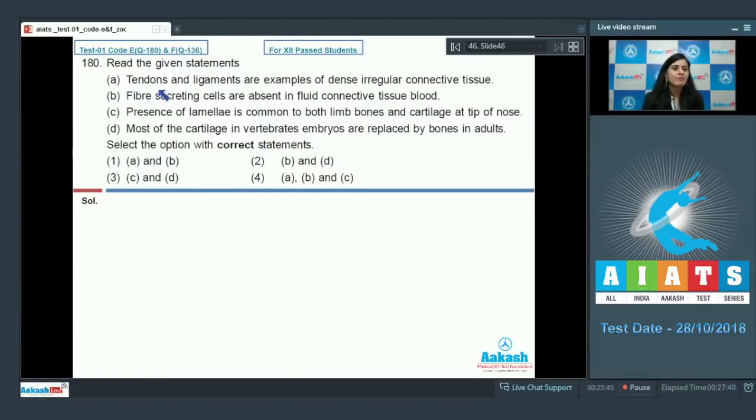Question number 180. Read the given statements. The very first statement is tendons and ligaments are examples of dense irregular connective tissue, and this is an incorrect statement because tendons and ligaments are examples of dense regular connective tissue.